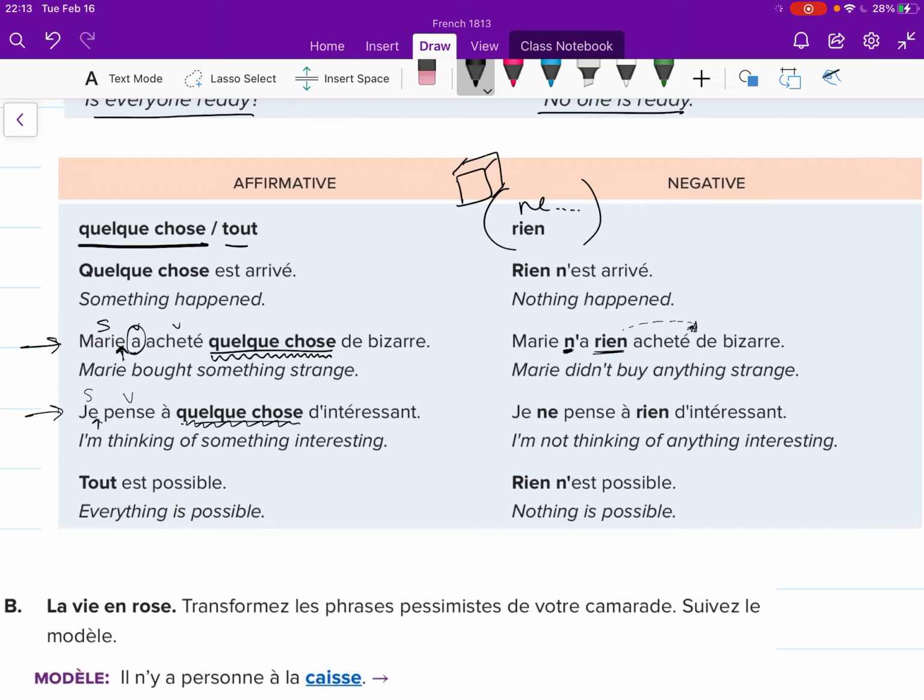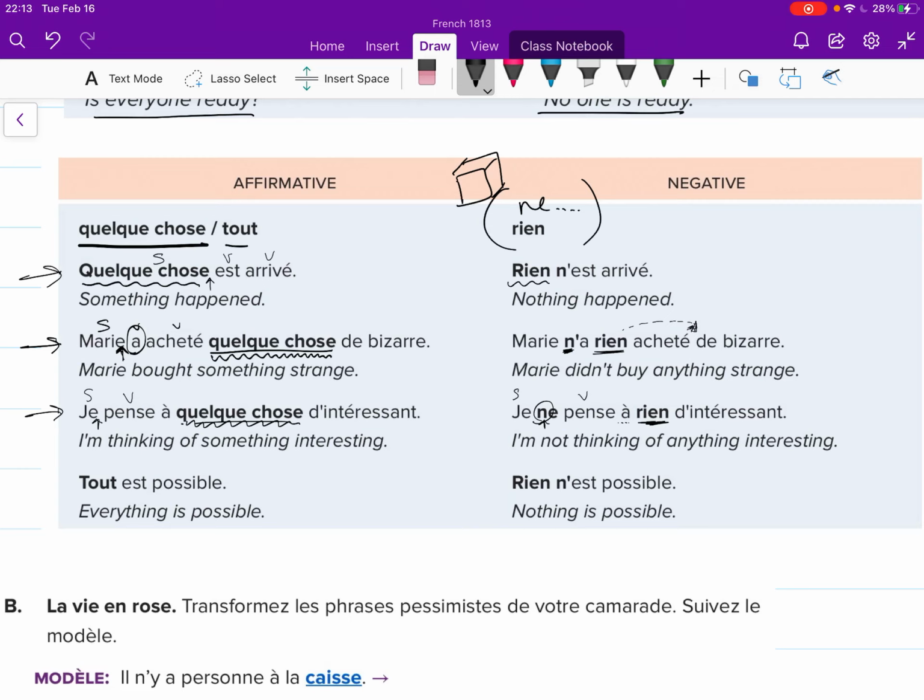And quelque chose, thing, that's where my negation is going to go. Here's my subject verb. My ne goes before it. And you'll see this preposition, and I've got here my negation staying in the exact same place. Same thing. Quelque chose est arrivé. This is acting as my subject. I find my verb. I've got two. My ne will go before it, and my negation will go wherever the word originally was.